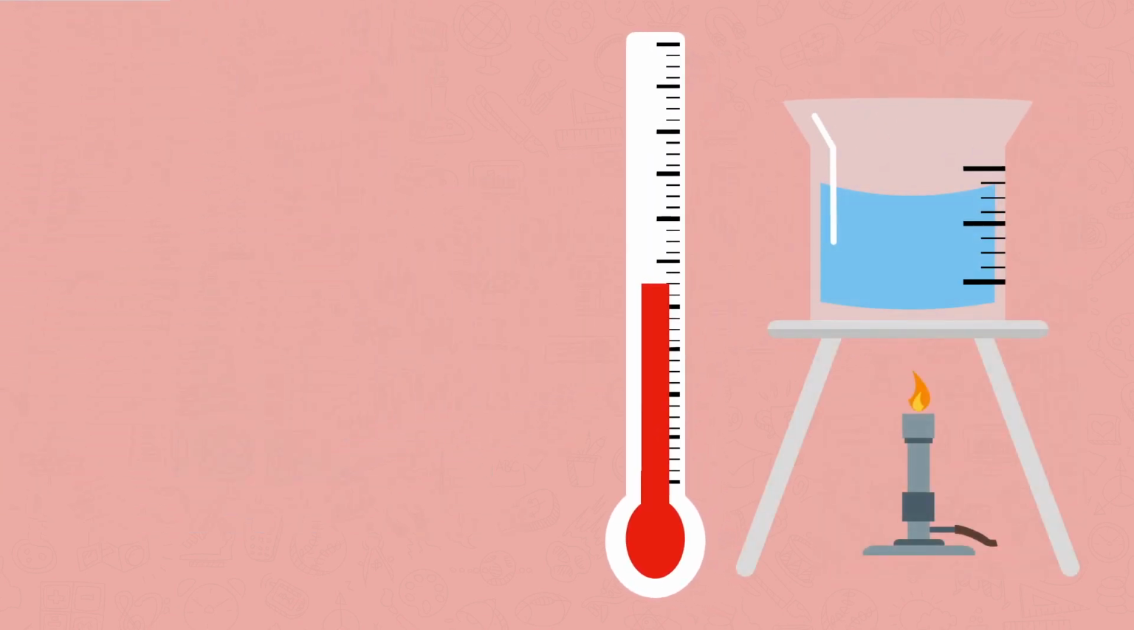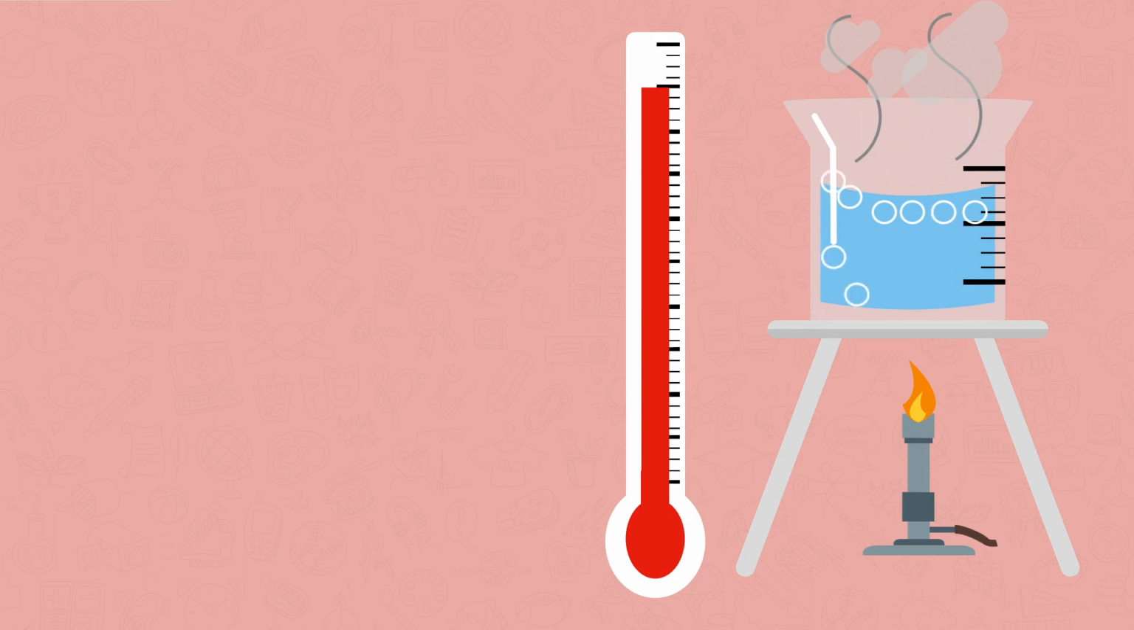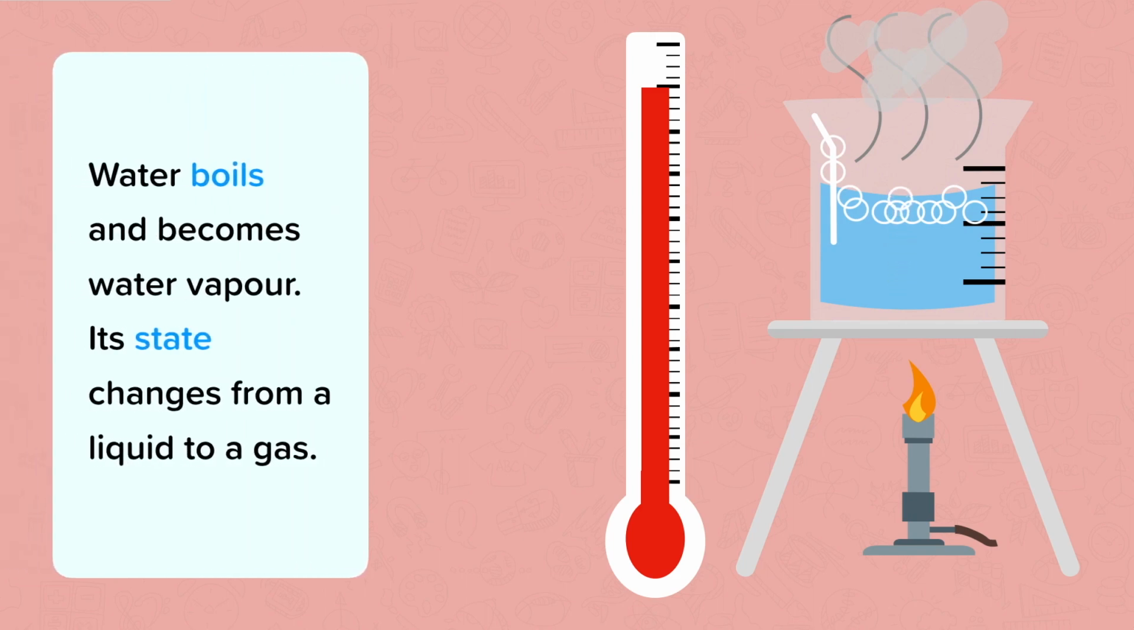If we heat the water up even further, it will boil. We'll start to see bubbles of gas rising in it. It's changing state from liquid to gas. This happens at 100 degrees Celsius. This is known as the boiling point. Remember, different liquids will boil at different temperatures.